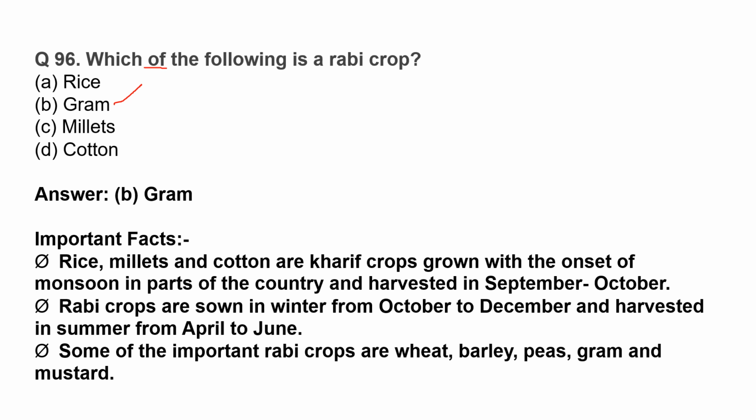Kharif crops grow with the onset of monsoon in parts of the country and are harvested in September to October. Rabi crops are sown in winter from October to December and harvested in summer from April to June. Some of the important Rabi crops are wheat, barley, peas, gram, and mustard.